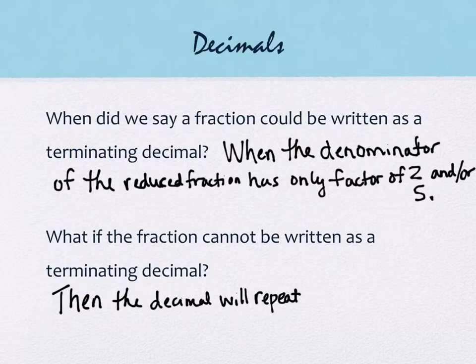It may repeat the same number over and over again, like 3, 3, 3, 3, 3, 3. That could happen. It may repeat 4 numbers over again, 1, 2, 3, 4, 1, 2, 3, 4, 1, 2, 3, 4. Okay? So, but it will repeat. There won't be any cases of values that start out as fractions that can't do this.